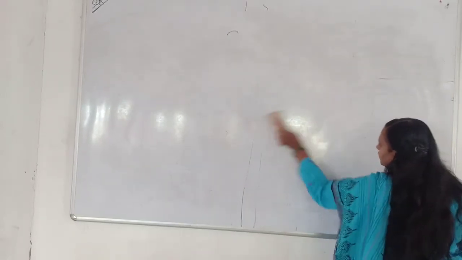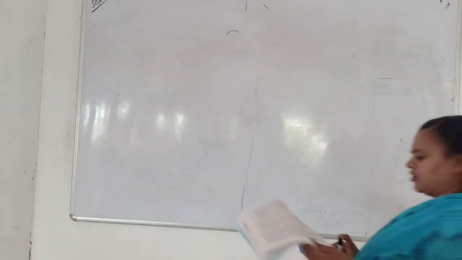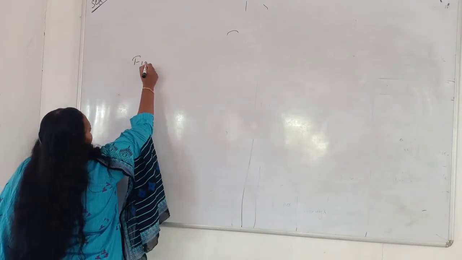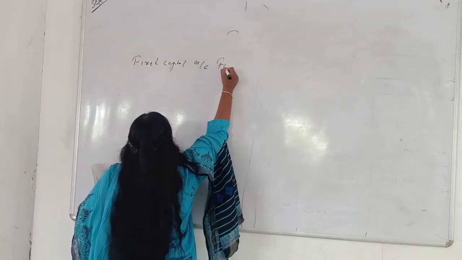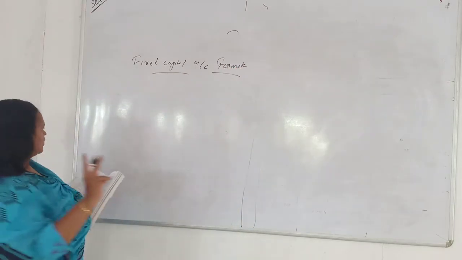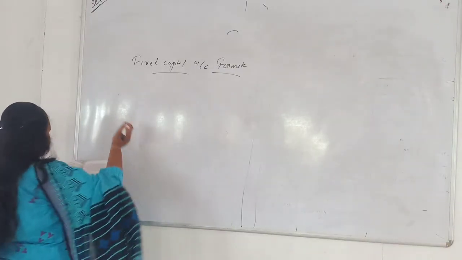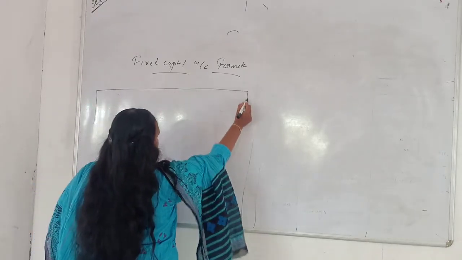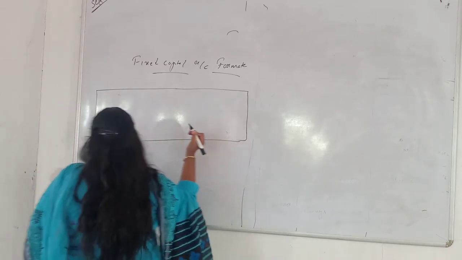Here you have to prepare two tables in fixed account. One is for capital account, another one is for current account. In the fixed capital account format, you have to open two tables. One is for capital account, another one is for current account. It comes like this.